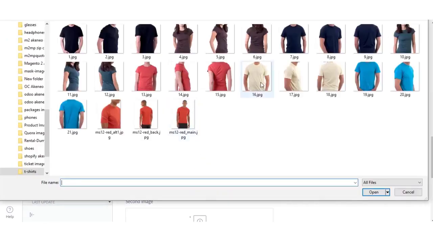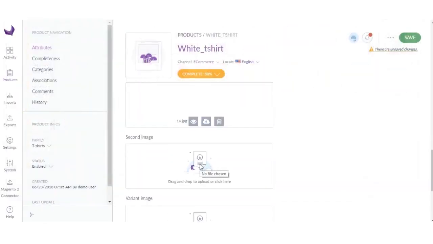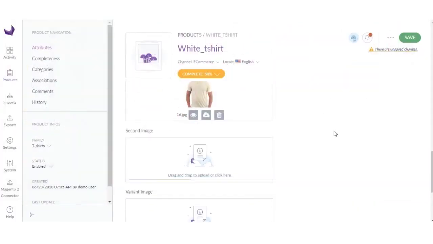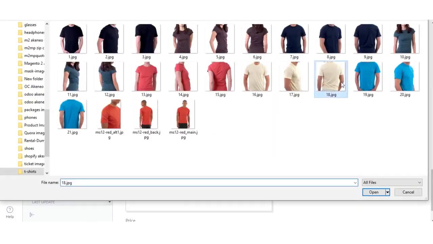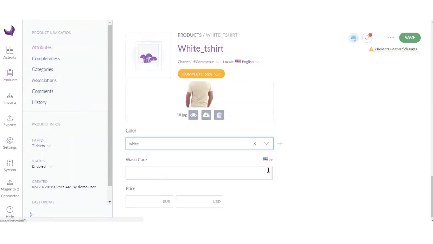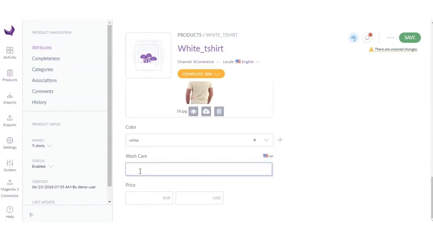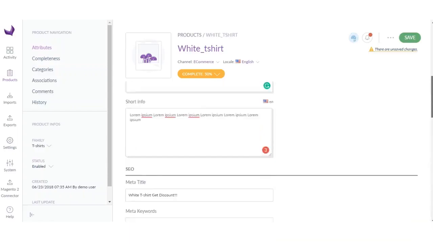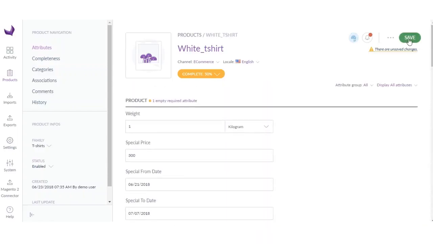Now you can also add some images. This is also a select type attribute which I have already created. If you want to add some option, you can also add this. This is also another attribute. So I write this, then you can enter the price. Now everything looks good. Okay, now click save.